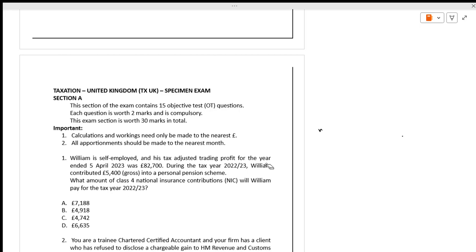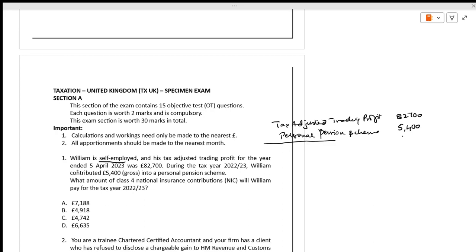William is self-employed. These are the things which are very, very specific. His tax adjusted trading profit is 82,700. During the tax year, William also contributed to a personal pension scheme. The personal pension scheme contribution is 5,400. Okay, this is the information they have given.